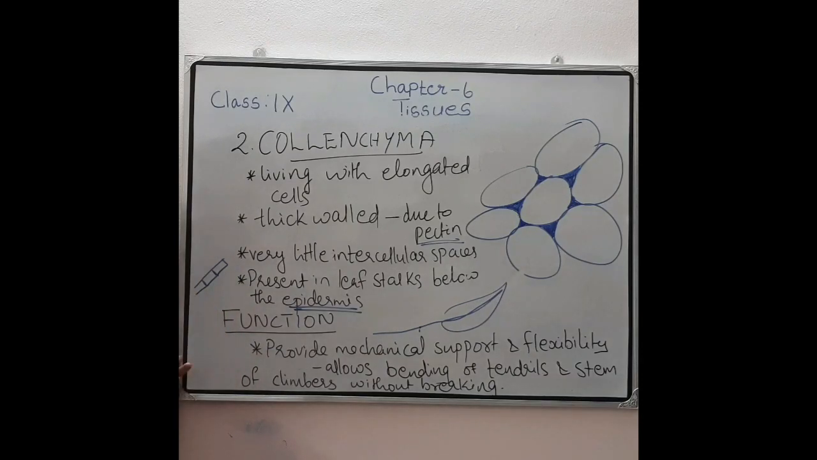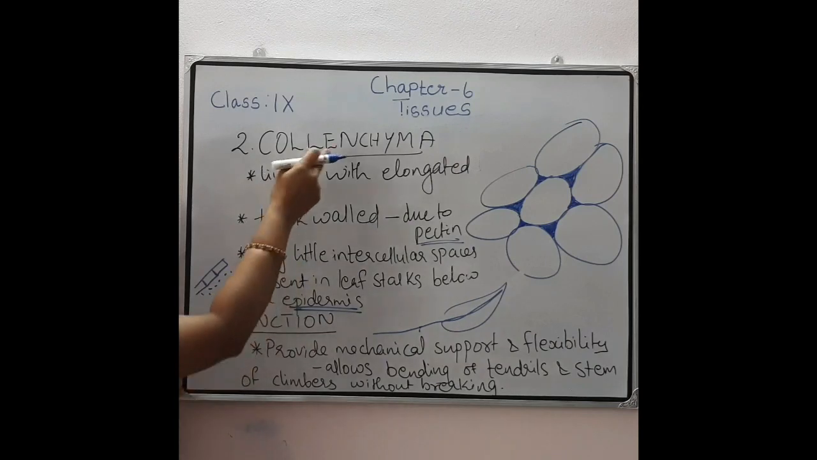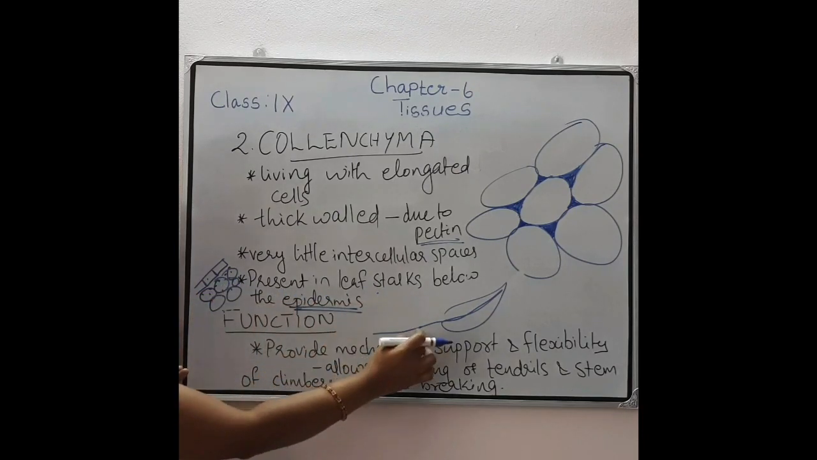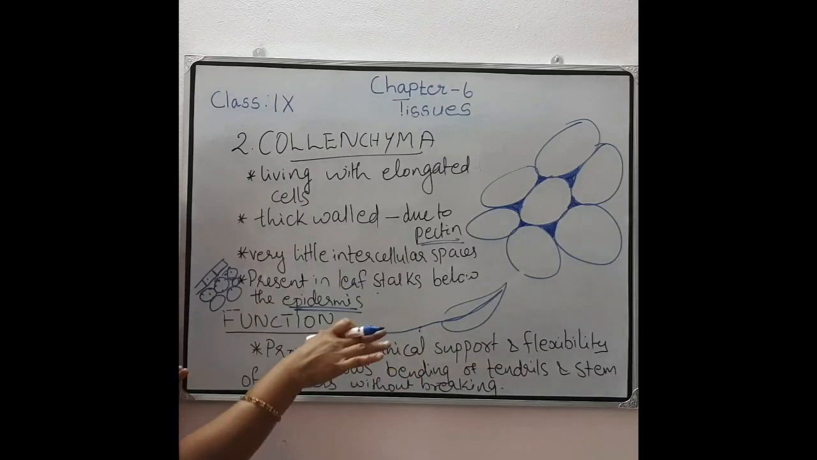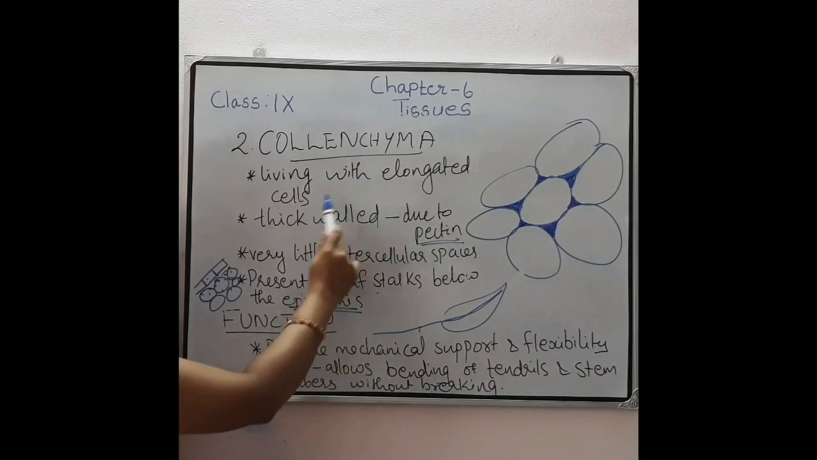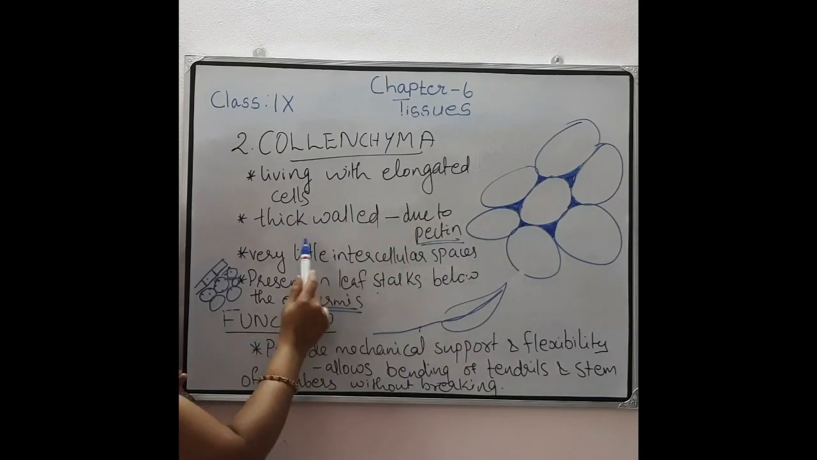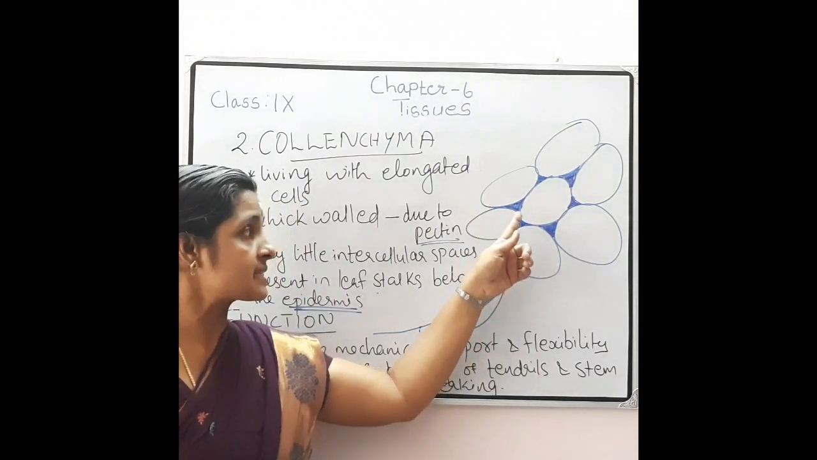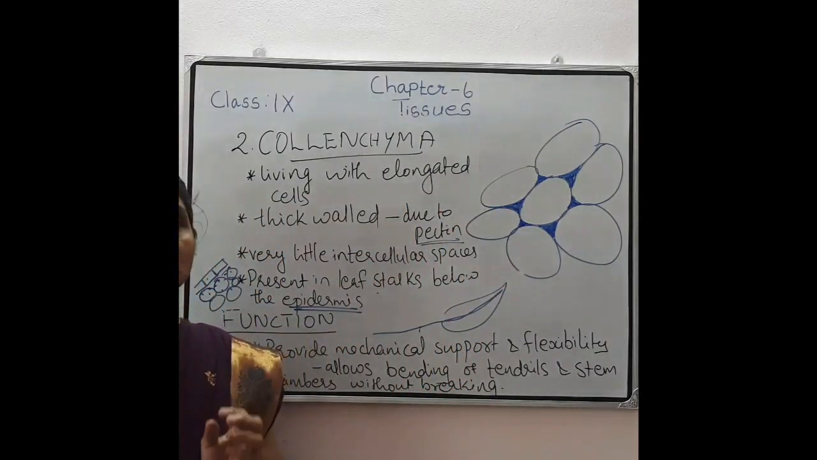Below this epidermis, in this region, we can see the collenchymatous cells. Suppose this one is the epidermis, and here are the collenchymatous cells. So they are present in the leaf stalks, below the epidermis region. The characters of collenchymatous cells: living, elongated cells with thickened walls. Where is it thickened? In the corners. The thickening is due to the deposition of a material called pectin.